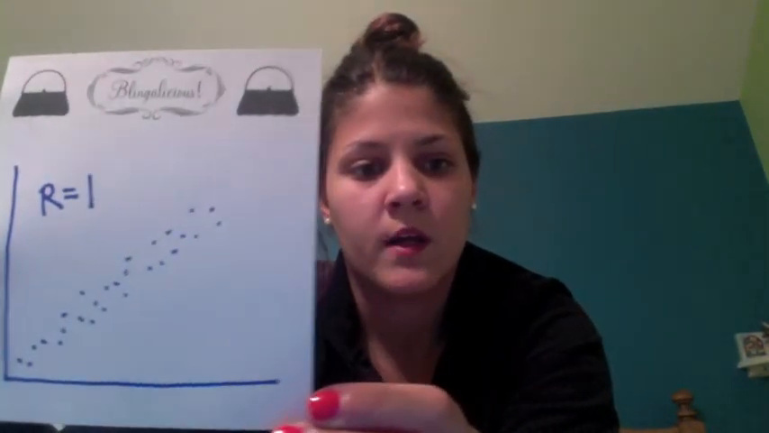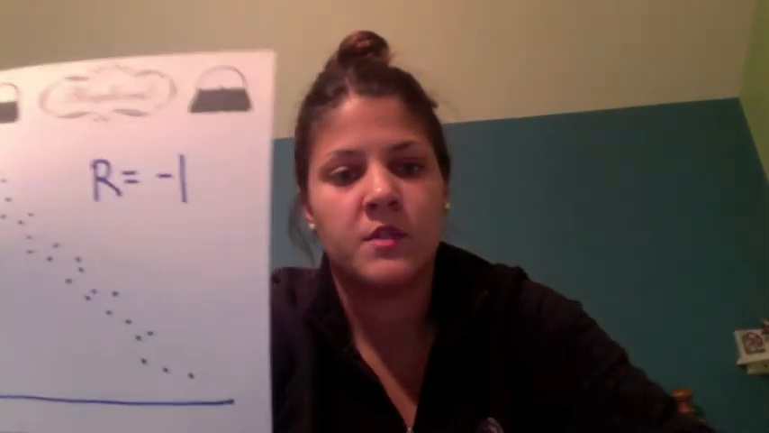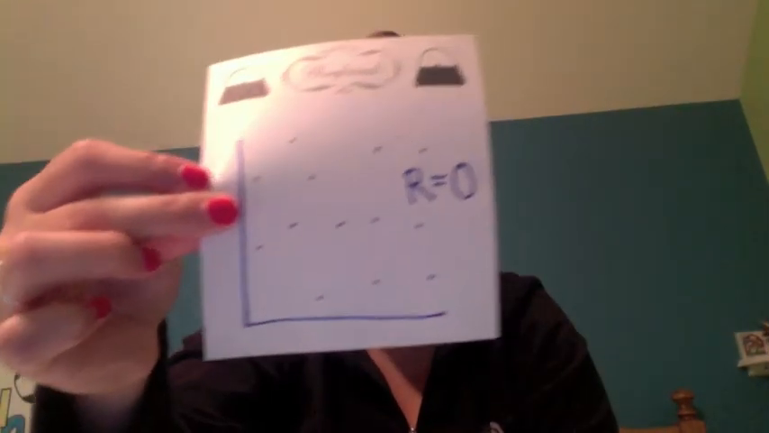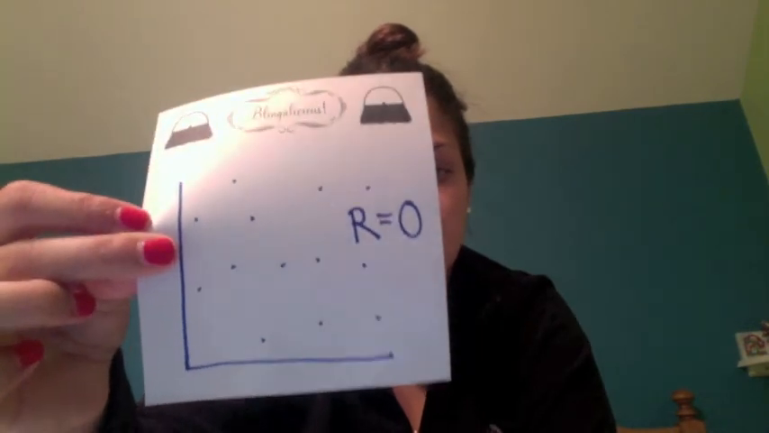You can have a positive association when your correlation coefficient is equal to 1 and your graph will look like this. When it is up and to the right, you can have a negative association when R is equal to -1 and your graph will look like this and it will be down and to the right. Or you can have no association at all when your graph is scattered throughout the entire graph and your correlation coefficient will equal 0.